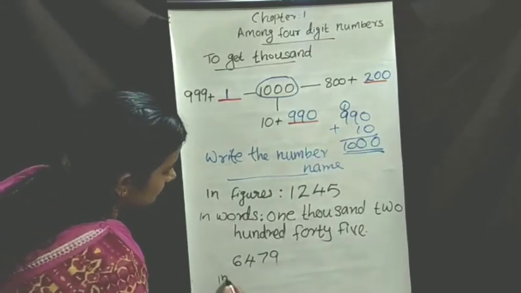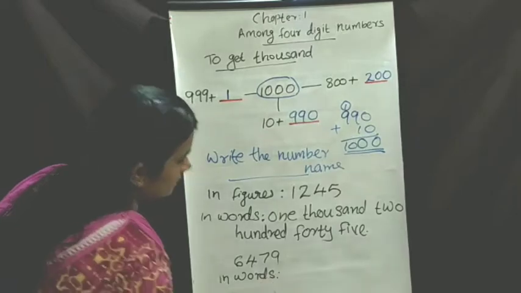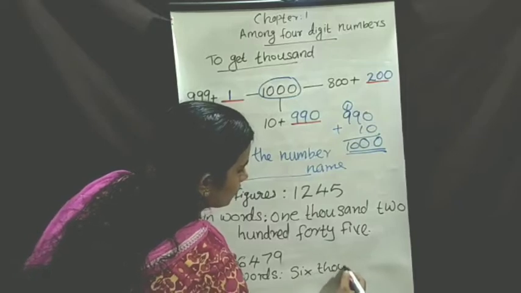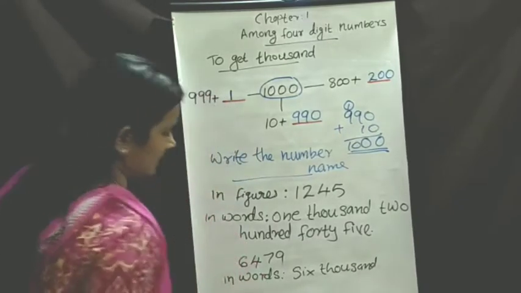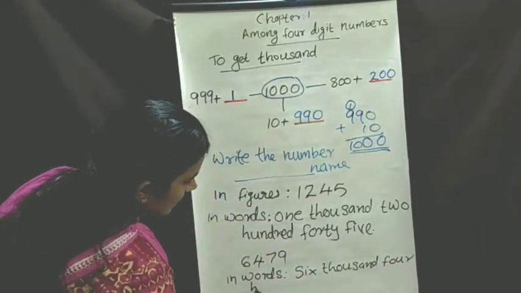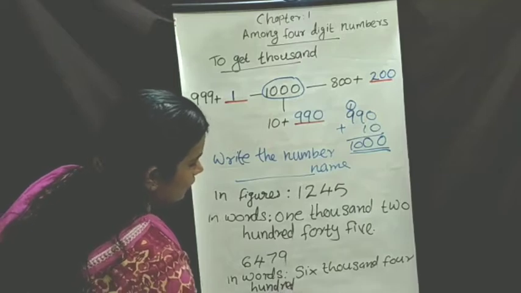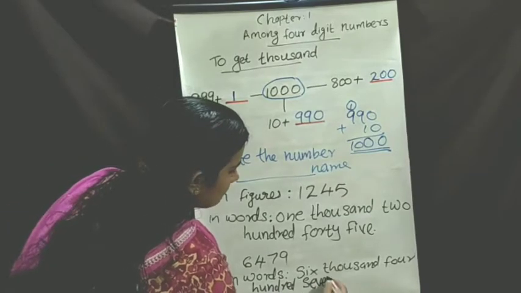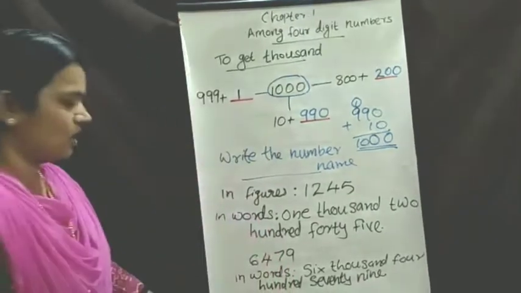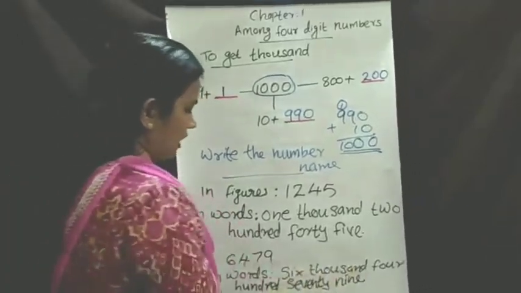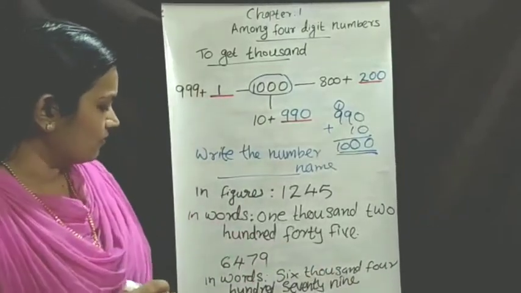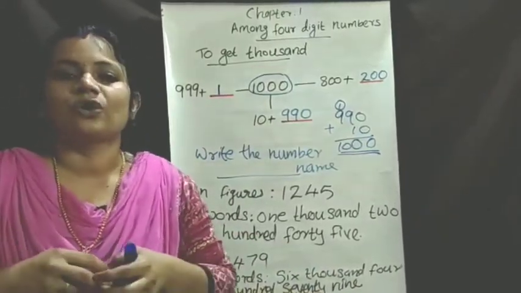Then in words, how to write in words? 6000: 6, S-I-X, 6, T-H-O-U-S-A-N-D, 1000. 400: F-O-U-R, 400, H-U-N-D-R-E-D. 70: S-E-V-E-N-T-Y. 79. 6479, once again read 6479. All of you got it?